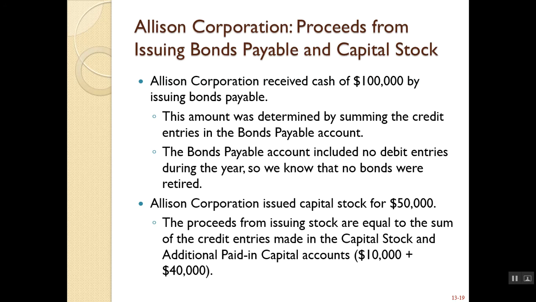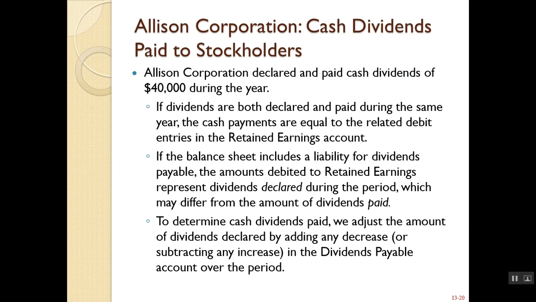And they issued capital stock for $50,000. Okay, so whenever you issue capital stock, your equity goes up and you're getting cash. They also declared and paid cash dividends of $40,000. If dividends are both declared and paid during the same year, then the cash payments are equal to the related debit entries in the retained earnings accounts.